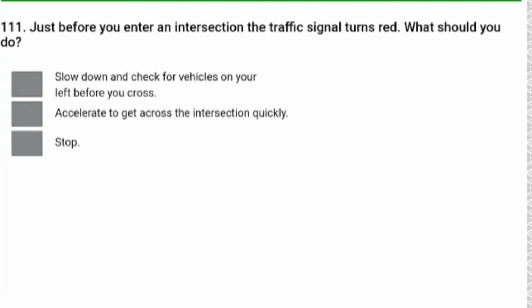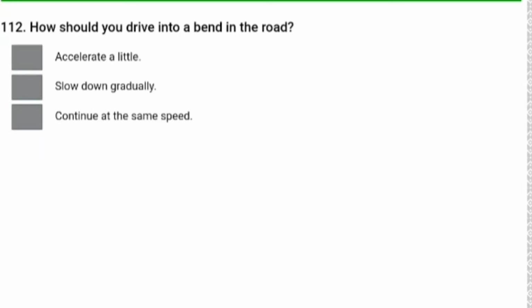Just before you enter an intersection, the traffic signal turns red. What should you do? আপনি আসার আগ মুহূর্তেই রেড লাইট জ্বলে গেছে, তখন আপনি কি করবেন? স্টপ। ওই জায়গায় তৎক্ষণাৎ আপনাকে স্টপ রাখতে হবে। Number 3 is correct. How should you drive into a bend in the road? Slow down gradually. Number 2 is correct answer.